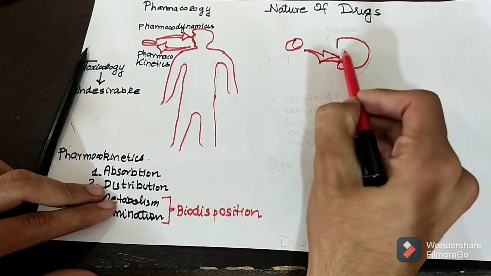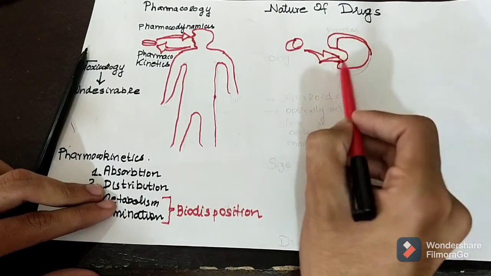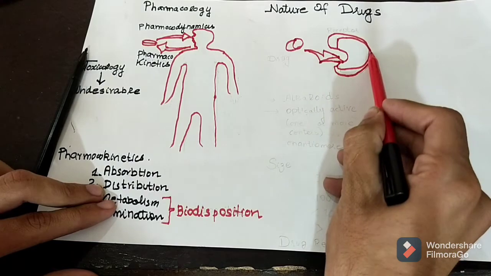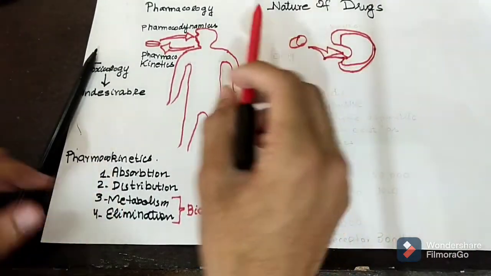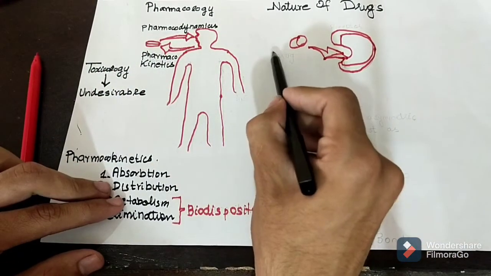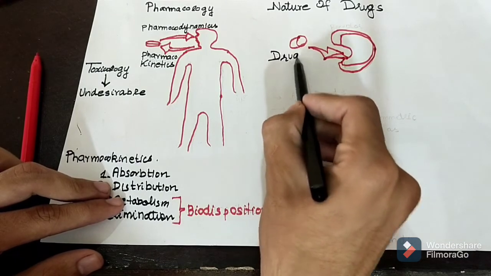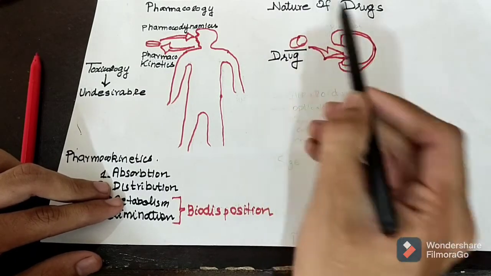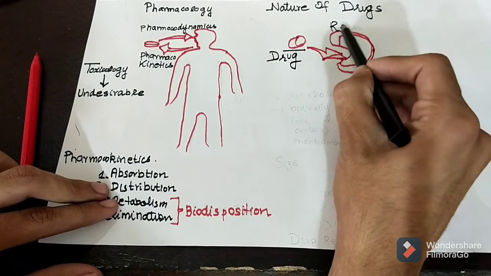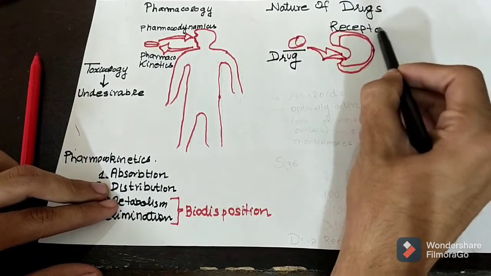And then we have a drug receptor. A drug receptor is a molecular component of the body with which the drug interact and bring about the effect. So we discuss about the drug and we discuss about the drug receptor.